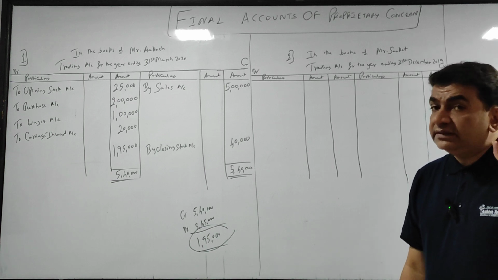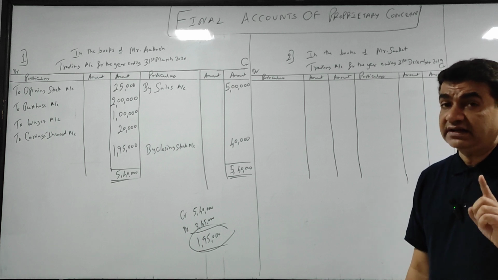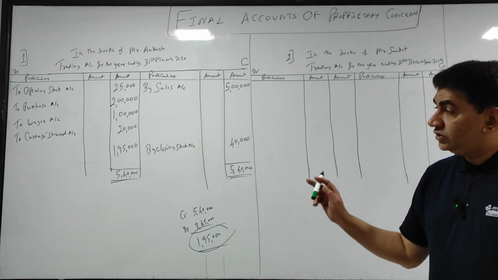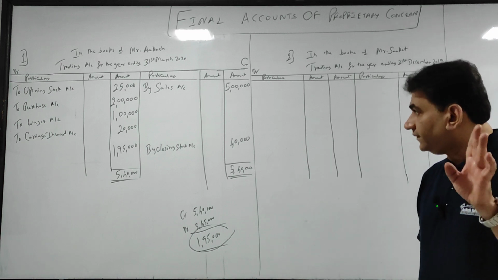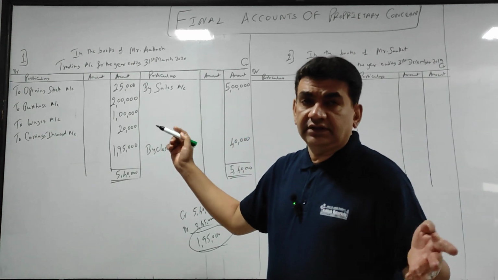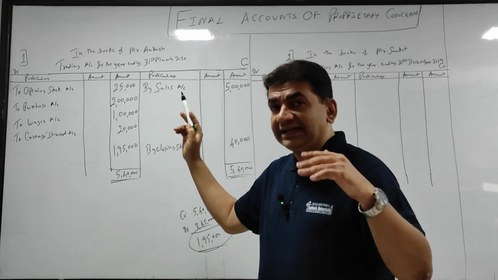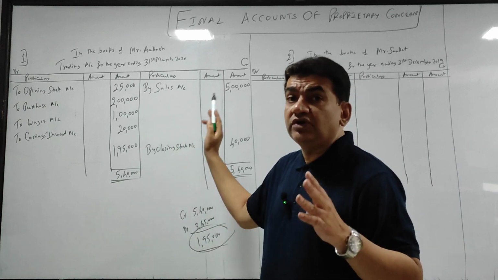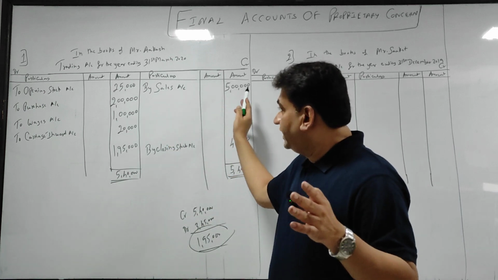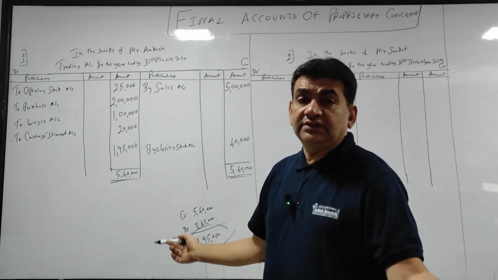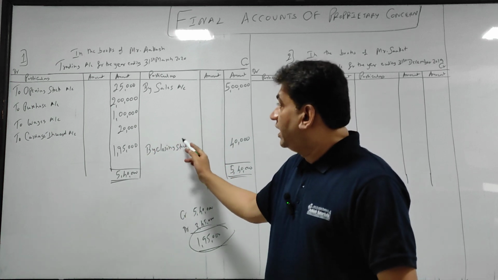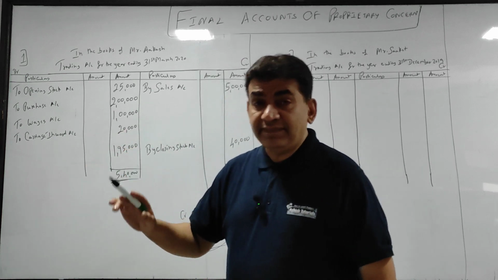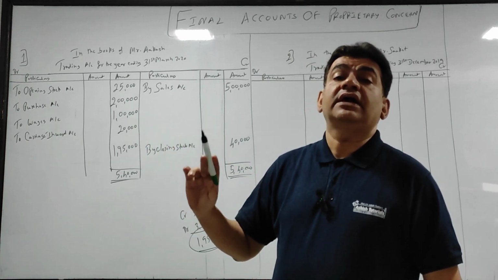Now the motive, object of preparing trading account is to find out the gross profit or gross loss. Now the question is, ये profit है या loss? When you make profit, only when you sell goods at a higher price. Now see, if my credit side is more, because sales is also an income. If my income side is more than expense, that means there is a profit. So credit side ज्यादा है, difference debit में है. This is a credit balance and therefore it will be a gross profit.